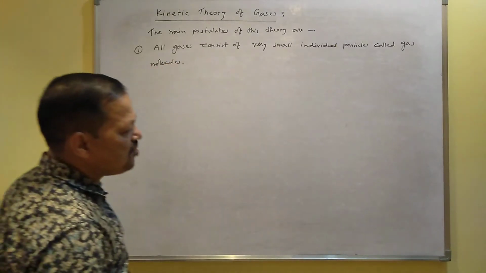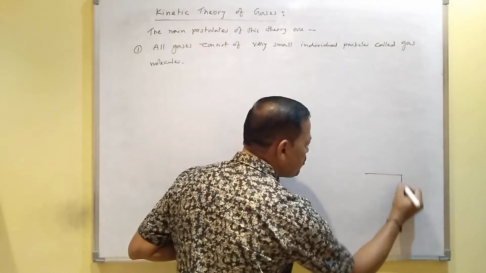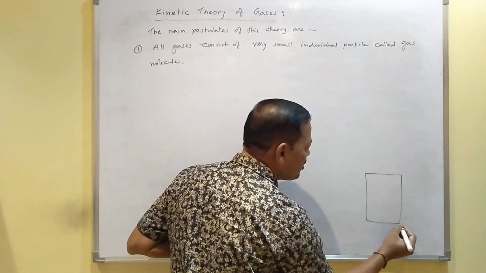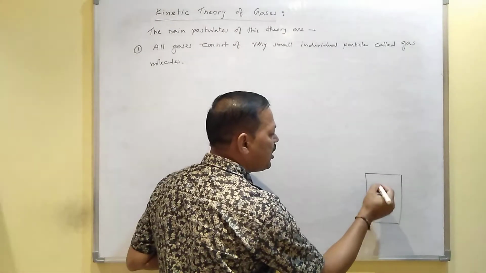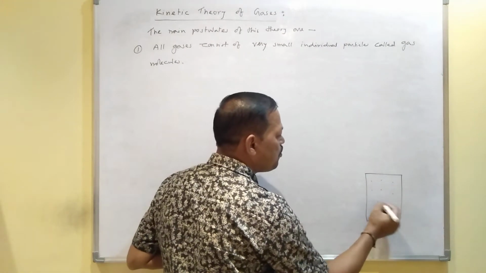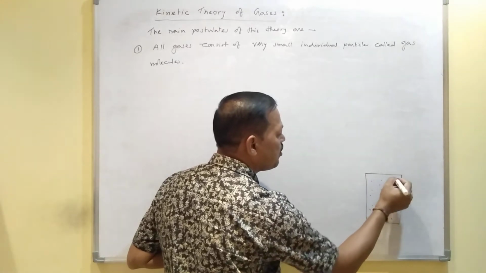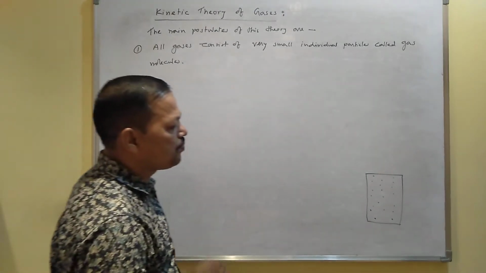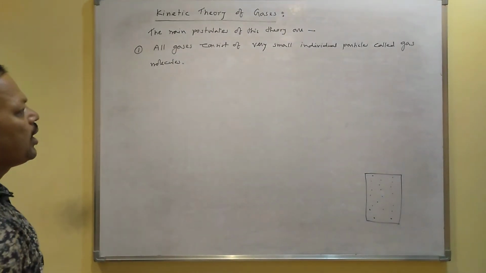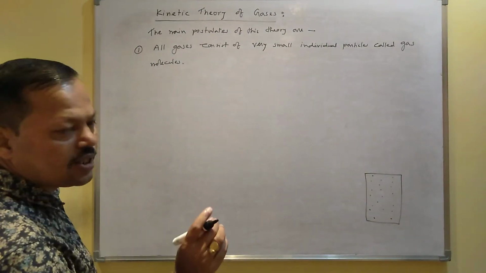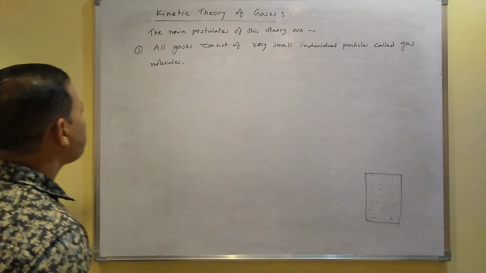I mean, according to the first point, every gas, suppose this is a container and the container contains gas, every gas contains some small particles like this, and these particles are called gas molecules, and these are very small, you cannot see them with your naked eyes.